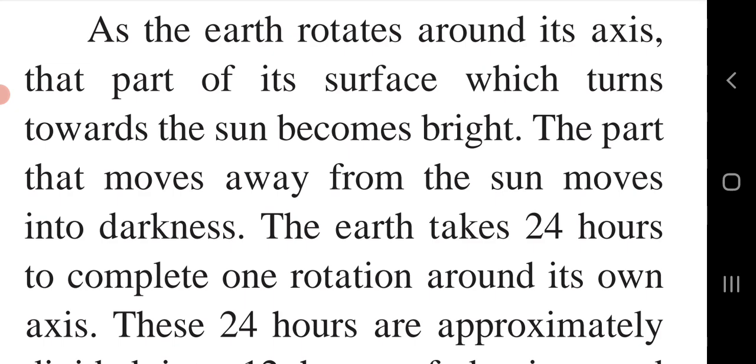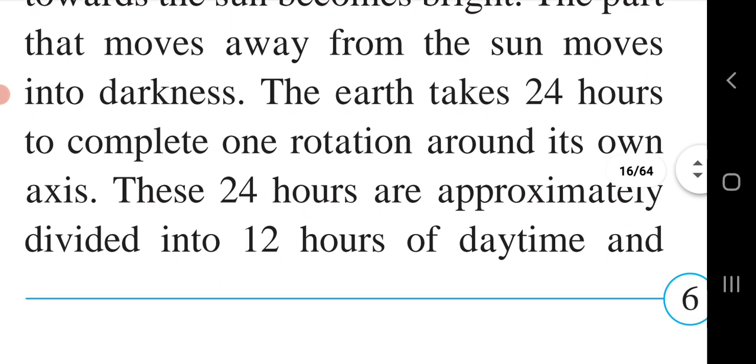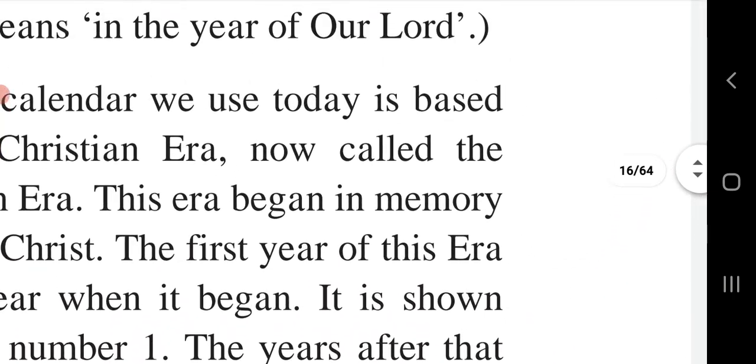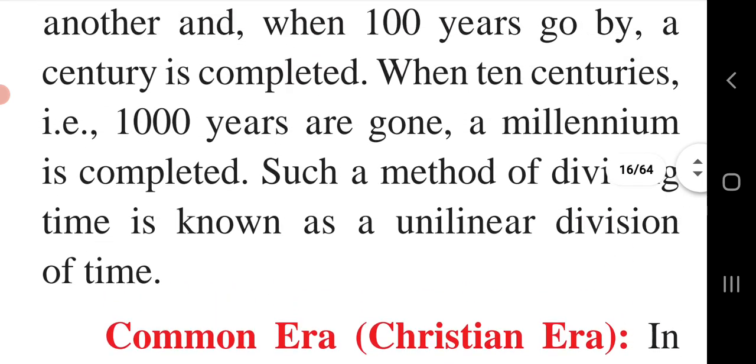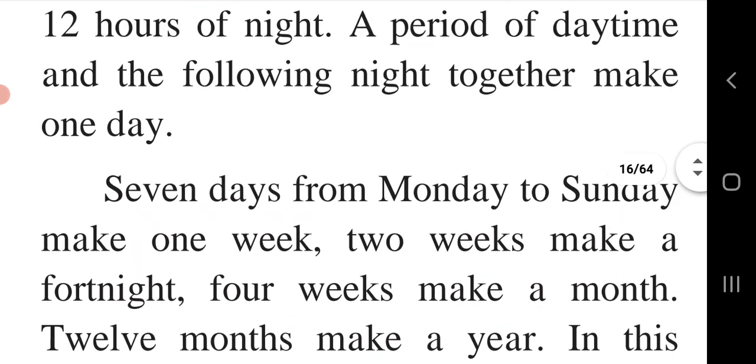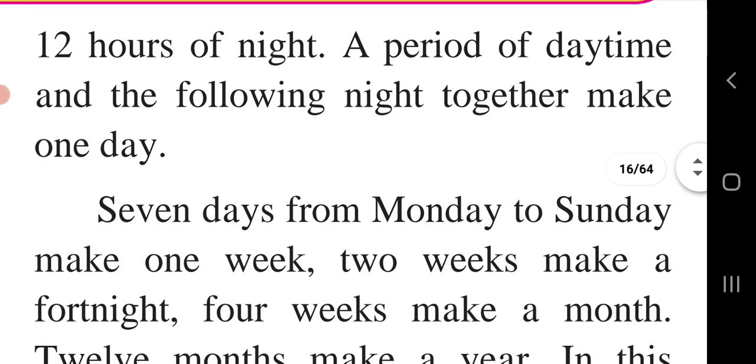The earth takes 24 hours to complete one rotation around its own axis. These 24 hours are approximately divided into 12 hours of daytime and 12 hours of night. A period of time, daytime and the following night together make one day. Yes, as the earth rotates, the part that moves away from the sun moves into darkness, so in that part it will be night, and where the sun rays are reaching, it will be bright.